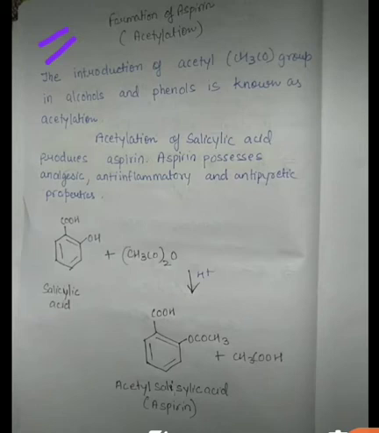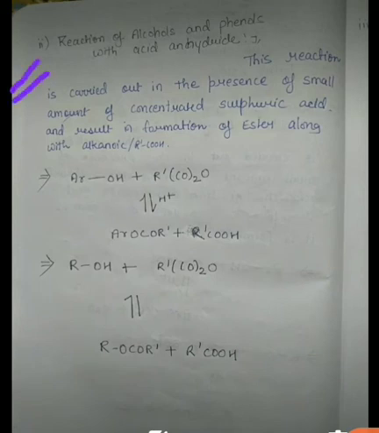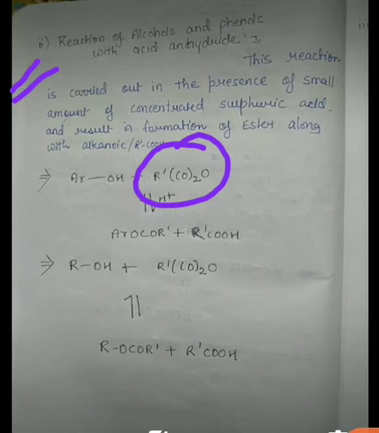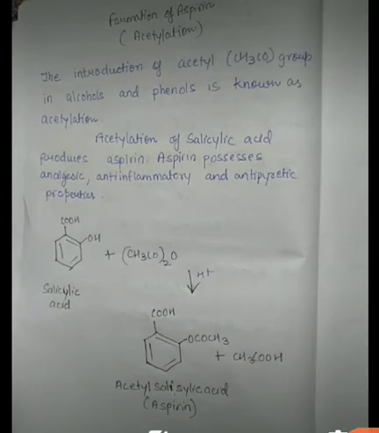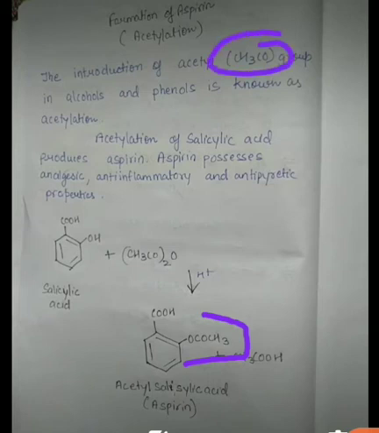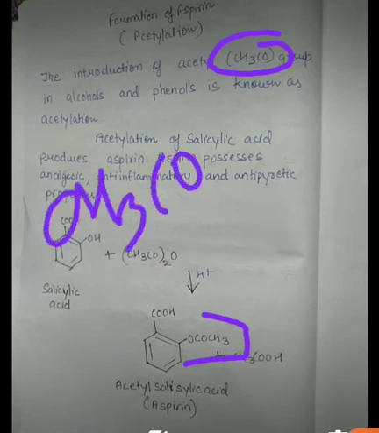Okay, so students, you can see here during the reaction of alcohols and phenols with acid anhydride, when we are reacting acid anhydride with alcohols or phenol, you can see that there is incorporation of acetyl group. Okay, so this is what we are discussing here. This is the acetyl group. You can see here, this is acetyl group, COCH3. Okay, CH3CO. Here it is simply CH3CO, and from here also it is CH3CO.